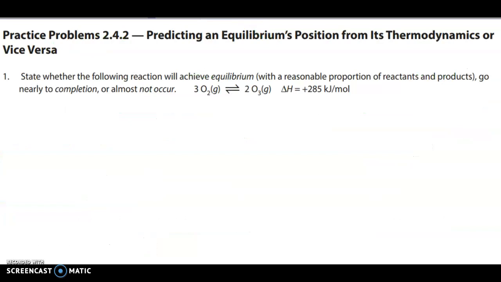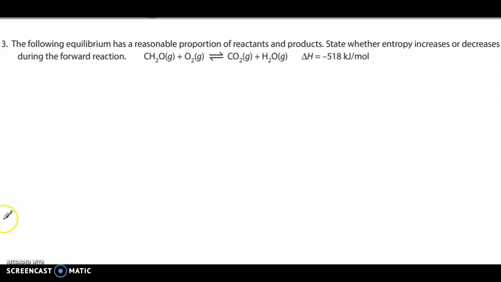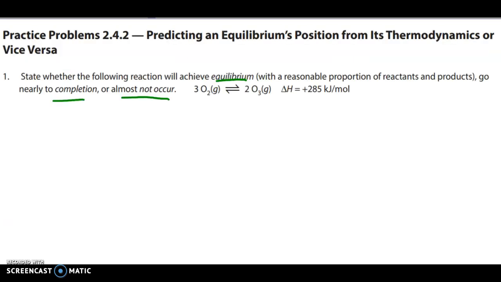So we have some practice problems here where we're looking at essentially predicting: will the reaction have equilibrium? Will it go to completion or not occur? So it's asking us to determine which of those three scenarios this will fall under. There are three that you are doing this for, practice problems 1, 2, and 3. So if you want to try these three out in your book, pause the video, give it a try, and then continue watching. And we'll see how you do.